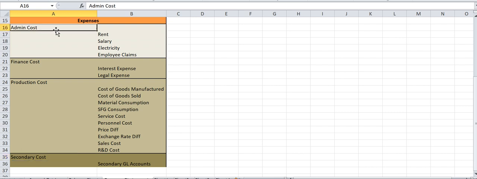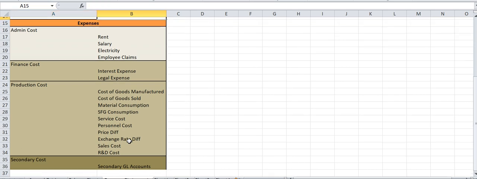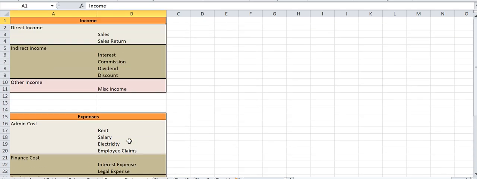In the admin costs, we can have costs like rental, salary, electricity, some of the employee claims. In the finance cost, we can have some interest expenses, legal expenses, and in the production cost, we can have material consumption, semi-finished goods consumption, some service cost, some wages, and some sales and distribution cost, R&D cost. Similarly, in the secondary cost, we have some other sort of costs that we will discuss later. So these are the different bifurcations of the expense headings in the income statement.